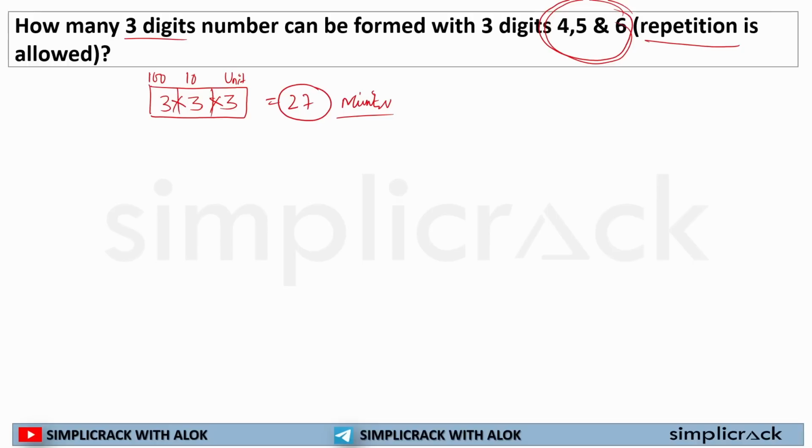But if you are my student, you will say, sir, say something that is quite easy to remember. So my student will do what?